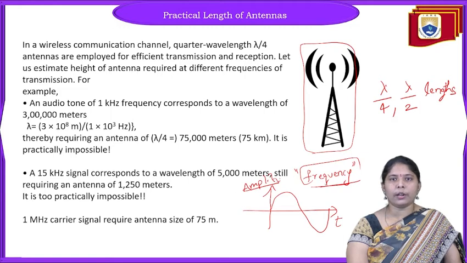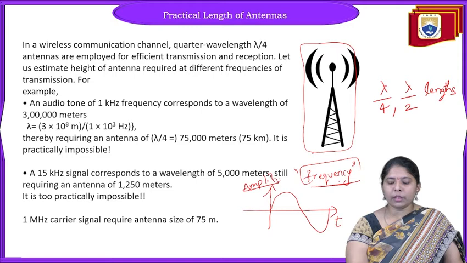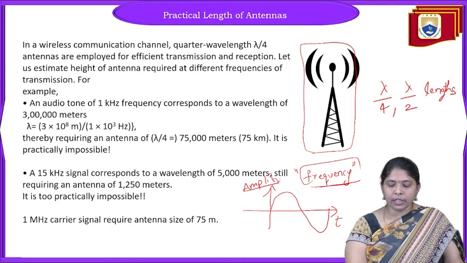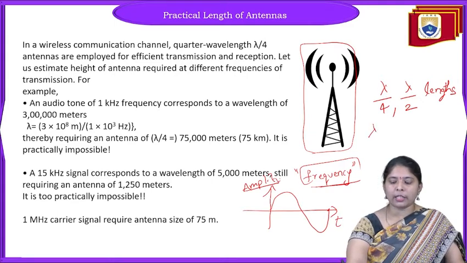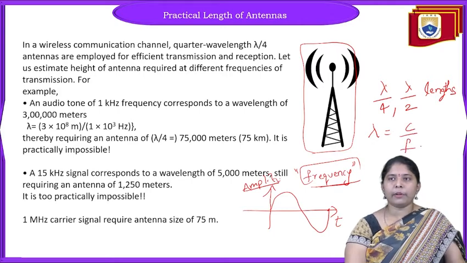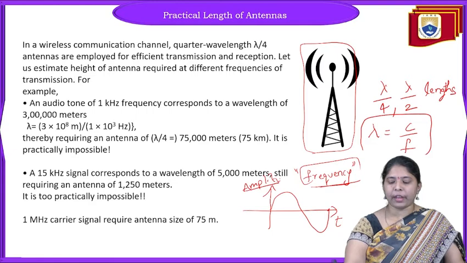What is frequency? The number of oscillations per second is known as the frequency of the signal. So how is the frequency of the input signal related to the wavelength of the antenna? How is lambda related to the frequency of the signal? Lambda can be defined as C by F.